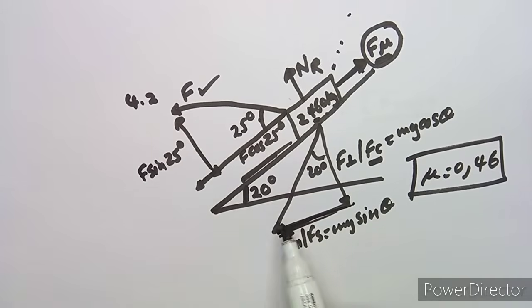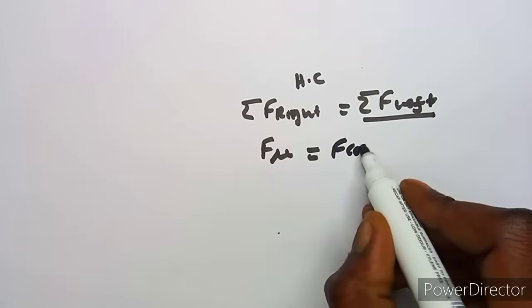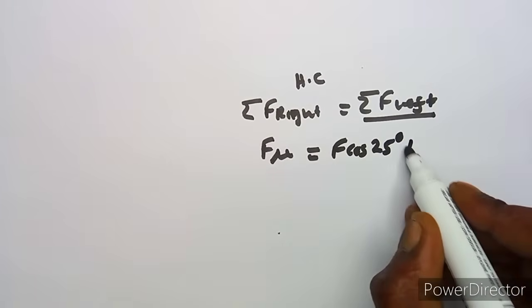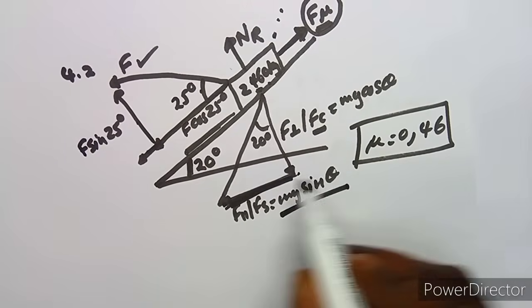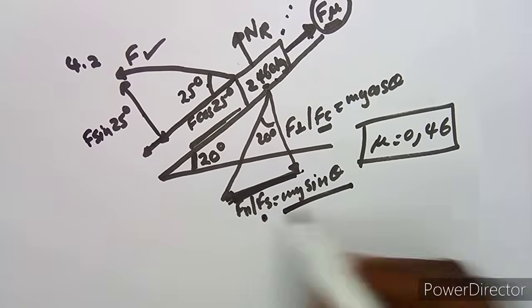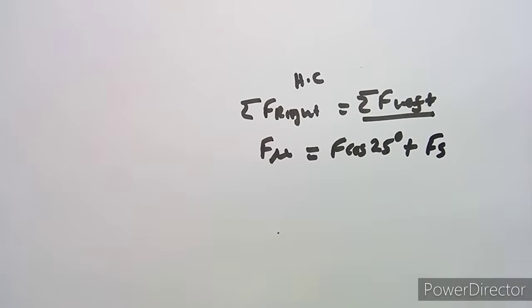These are going to the left. So we have F cos 25 degrees plus mg sin 25, let's just write it as Fs, which is our parallel component. I think if we write it like that, it can help us a lot.